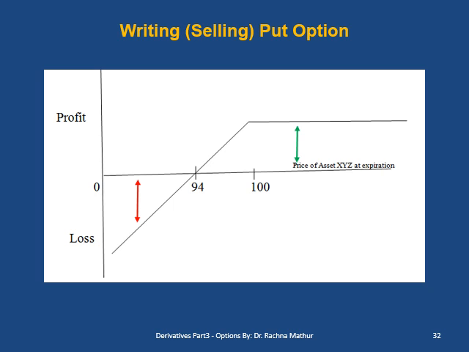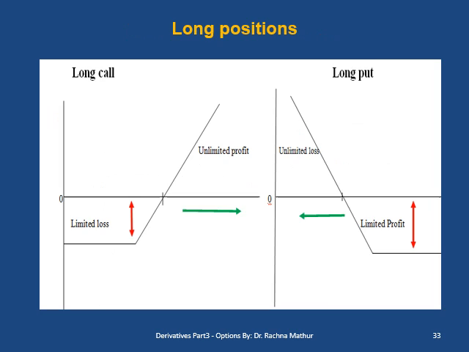Here we can see the holder of a short put position will realize limited profit when the prices are rising, but he will have a large loss or unlimited loss when the prices are falling. Now in the last, let us summarize the option positions with the help of a figure. Here I have taken a long position of call and put.